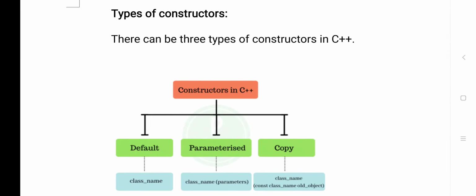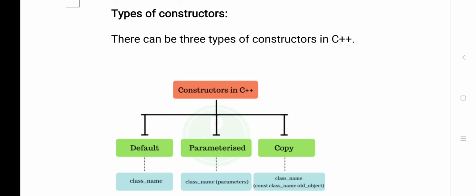Now come to the types of constructors. A constructor is a special member function, I said. In member functions there are different types; similarly, in constructors there are different types. One point I want to remind you: 100% you will get one question from constructors. How many types of constructors do we have?